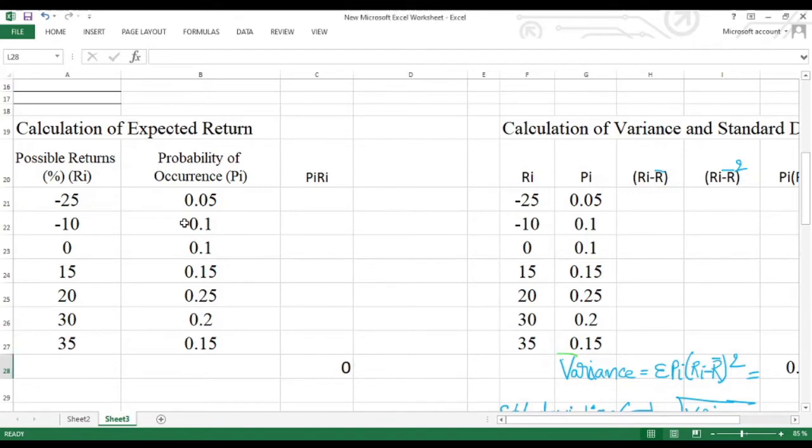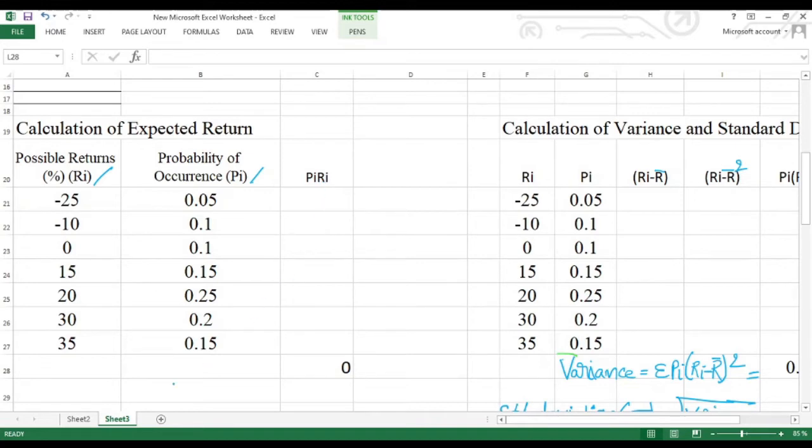If you go to the Excel sheet, I have brought the data into it. Calculation of expected return. Possible returns, given in percentage, are indicated with Ri. Probability of occurrences is indicated with Pi.